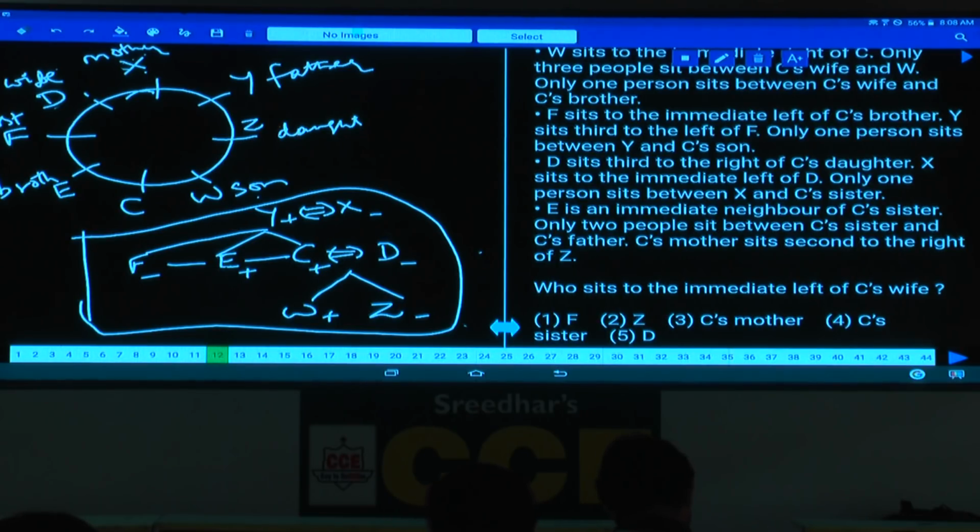Then, who sits to the immediate left of C's wife? And who is C's wife? D is C's wife. Who is immediate left of C's wife? X, the mother. C's mother, that is choice 3.